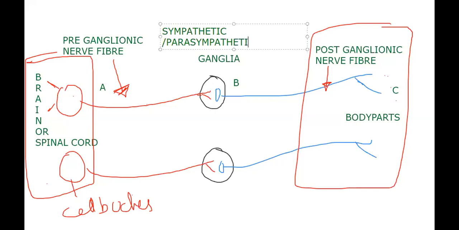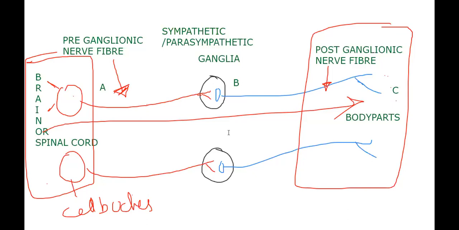Sympathetic and parasympathetic ganglia. The participants are three here. One is brain or spinal cord, the other is sympathetic and parasympathetic ganglia, and the third one is body parts. So what I want to say is that the flow ABC is the information.